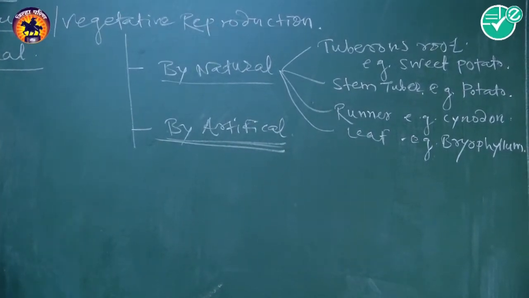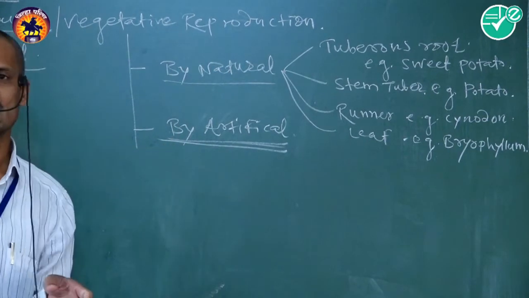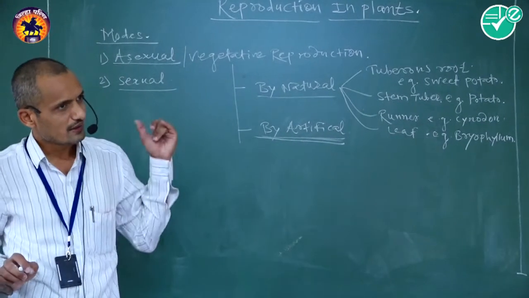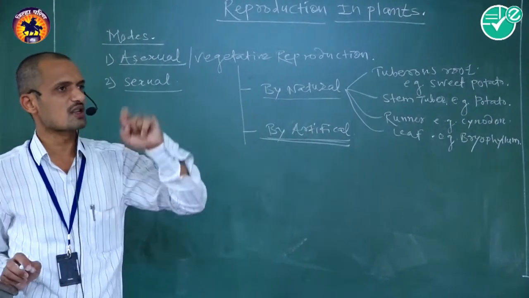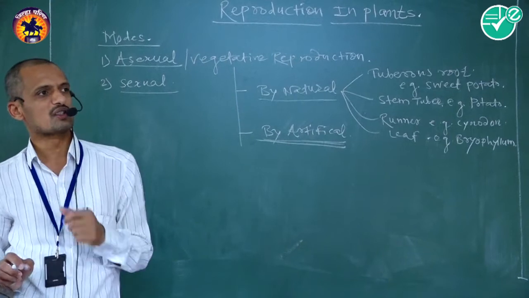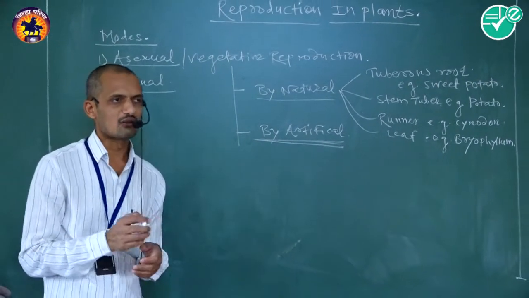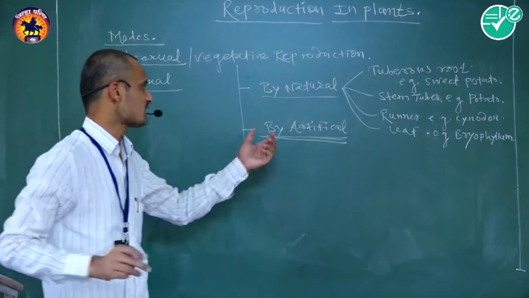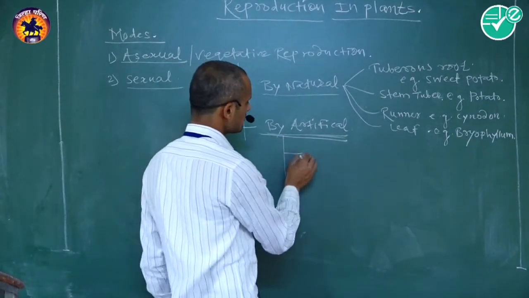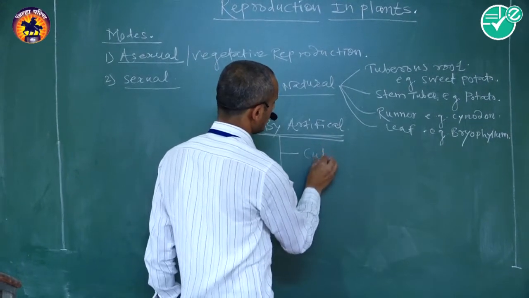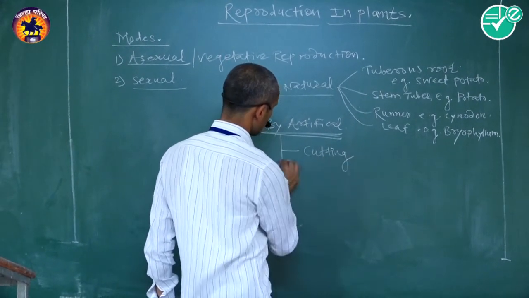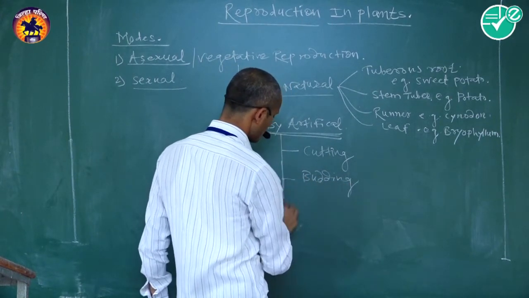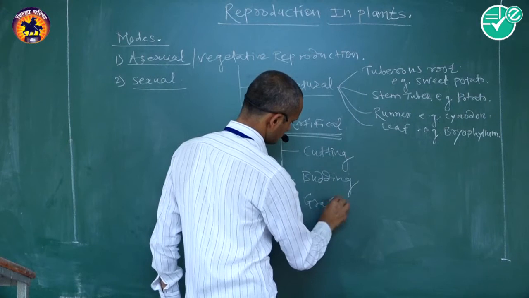Different horticulturists, gardeners and practitioners use this artificial method of vegetative propagation to develop young ones like their parent from economically important plants. This artificial method consists of 3 steps. First one is the cutting method. Second one is the budding method. And third one is the grafting method.